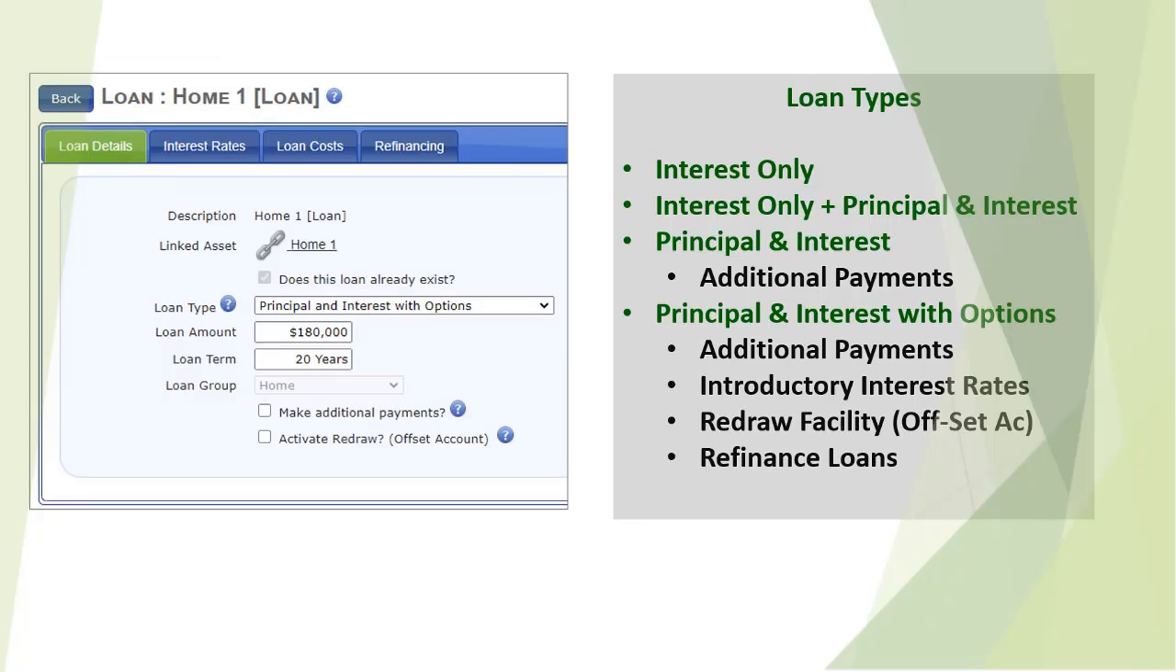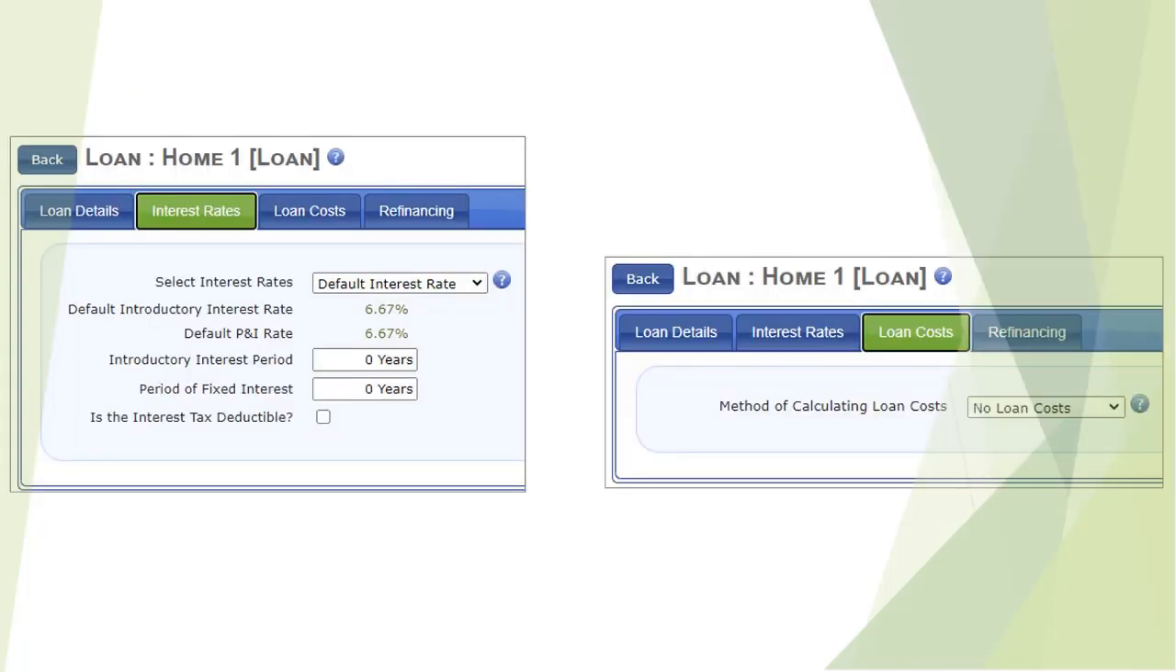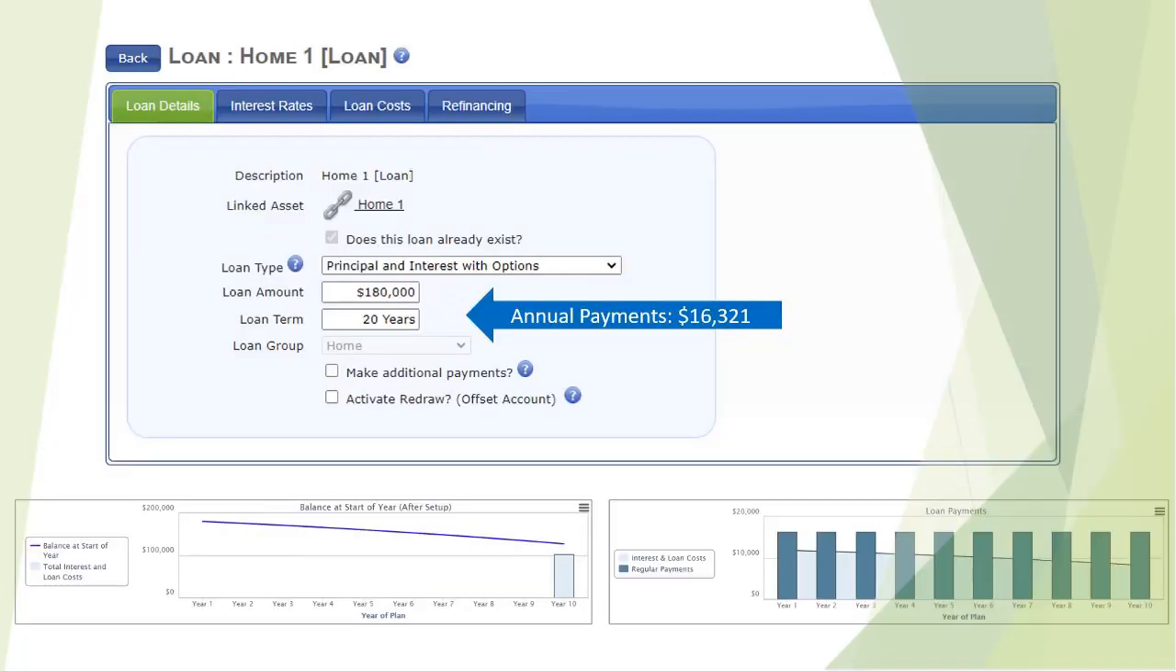With the home loan, you have 4 types of loans. With the principal and interest loan, you have 2 options. The second includes an introductory interest rate, a redraw facility, and a refinancing facility. This option has been selected so we can consider how these options may be used at the end of the video. The interest rate is the default rate and there is no period of fixed interest. There are no loan costs. The loan is to be repaid over 20 years, but John wants to repay the loan in 10 years.